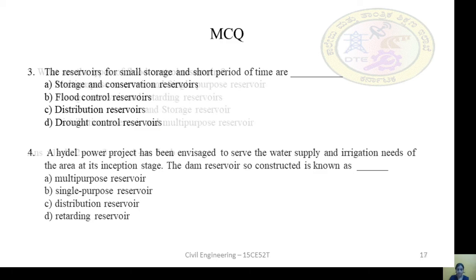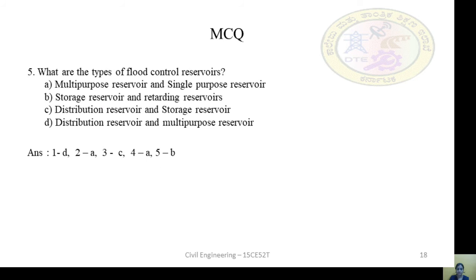The next MCQ is, what are the types of flood control reservoir? Flood control reservoirs are multi-purpose and single-purpose reservoir, storage reservoir and retarding reservoir, distribution reservoir and storage reservoir, distribution reservoir and multi-purpose reservoir. The answer is B, storage reservoir and retarding reservoir.